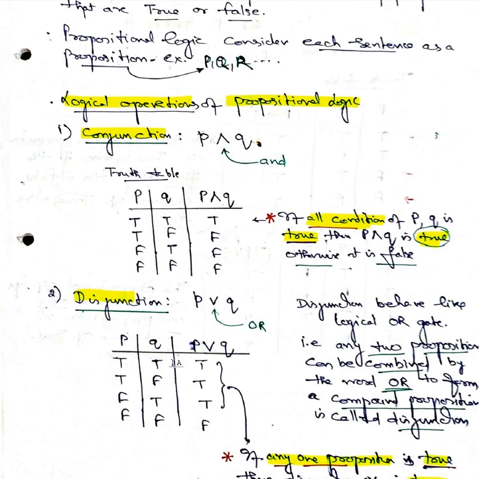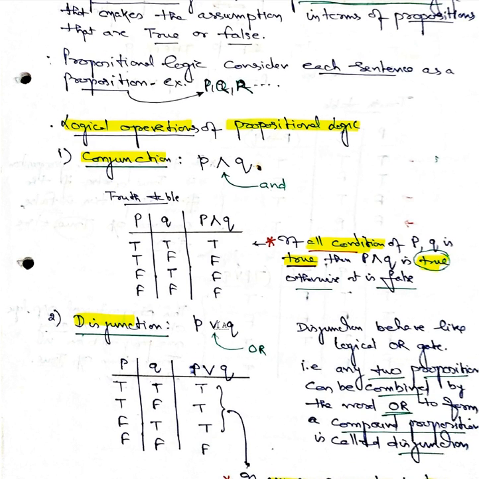Now when we talk about disjunction, this is the OR statement, P disjunction Q, represented like a V symbol. So if this is true, true; true and false, true; false and true, true; false, false, false. In this case, the disjunction behaves like a logical OR gate, and when we combine the truth values, if all are false, the result is false.